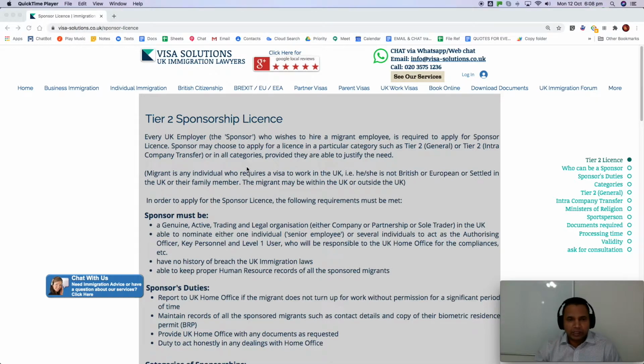The employer will have to get a sponsor license and then apply for a certificate of sponsorship, issue them a certificate of sponsorship, and then the migrant applies for a Tier 2 visa and then enters the UK. So that is how the process would be. I'll describe the details of the requirements, etc.